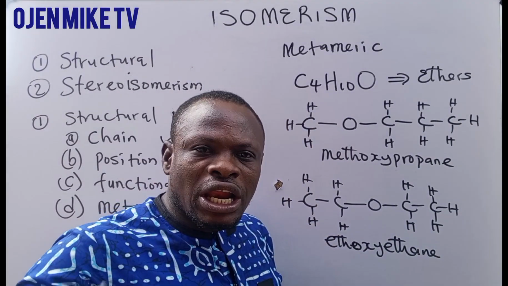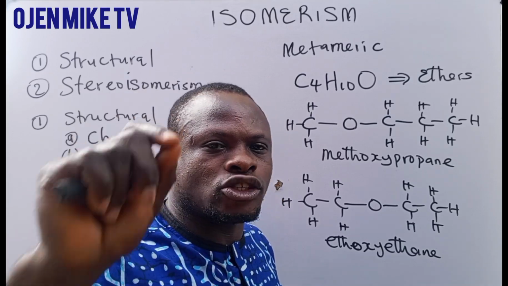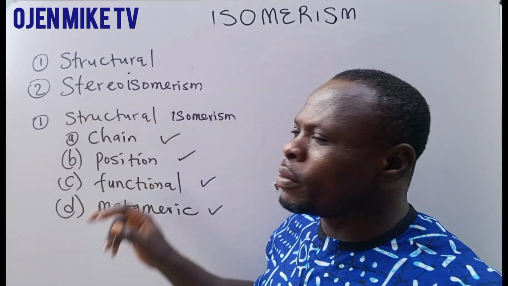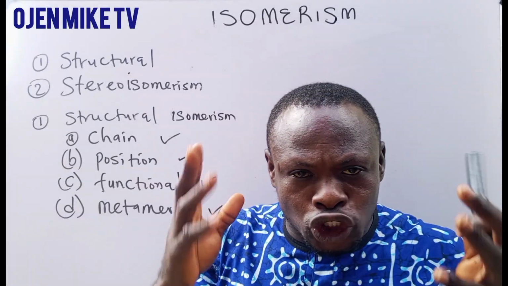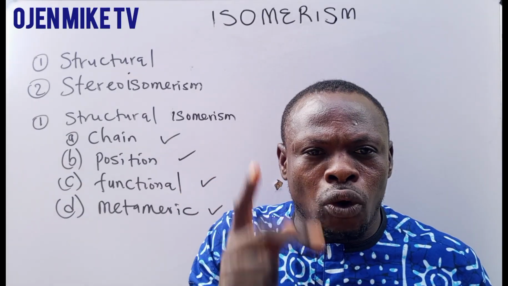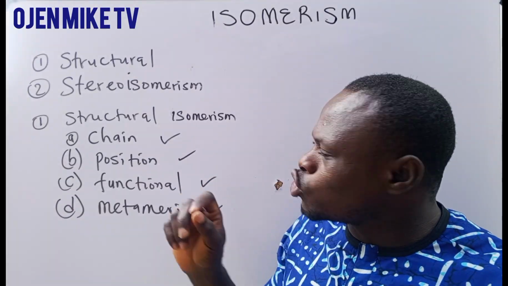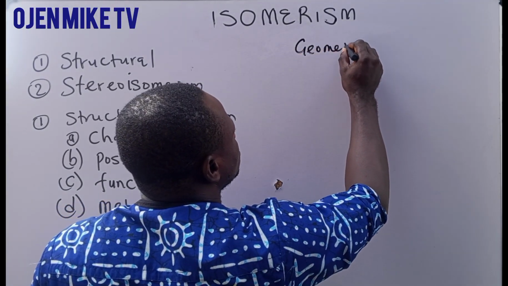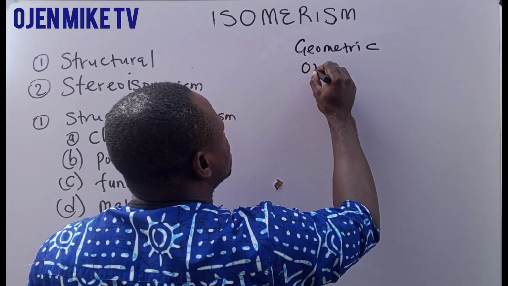Now we are done with what? Structural isomerism. Let's go to stereoisomerism. Stereoisomerism is divided into two major types. We have other ones, but the major ones are geometric isomerism and optical isomerism.